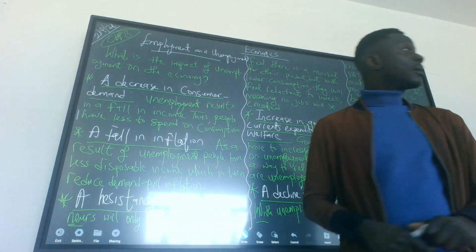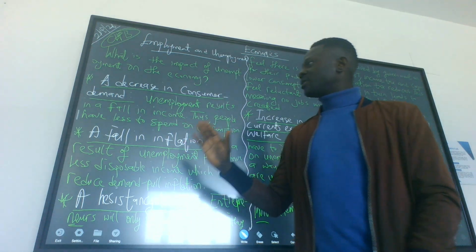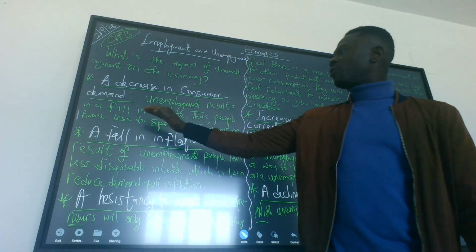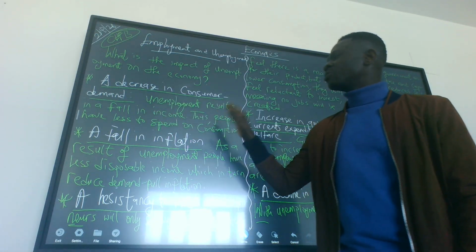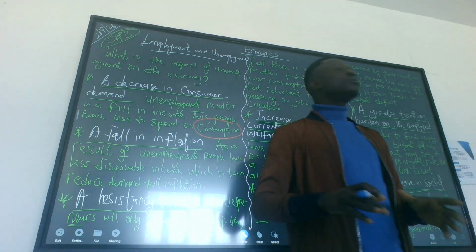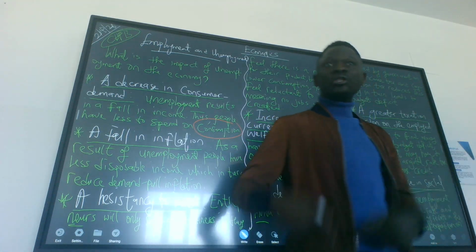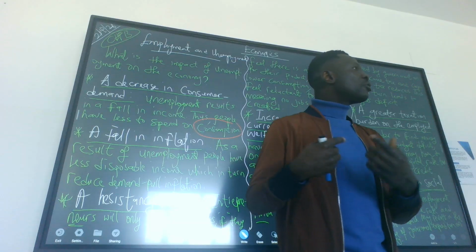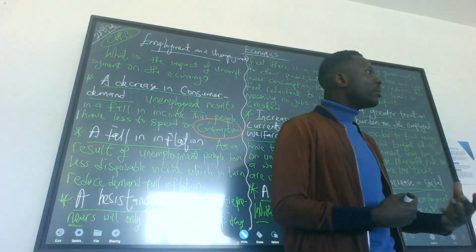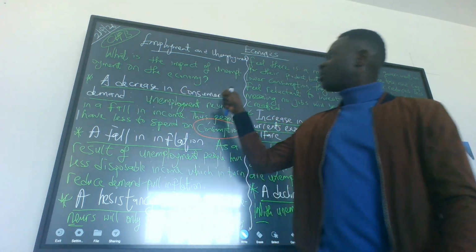Unemployment means people don't have a job, right? Employment, people have a job. So when there's unemployment, the first situation is that it will decrease consumer demand. Unemployment results in a fall in income, thus people have less to spend on consumption. So the first point is this. If people do not have a job, it simply means they won't be able to spend, because your consumption is based on your income. It's only when you have a job that you have income. But because you don't have a job, income falls, and that means you cannot buy goods and services. So unemployment reduces consumer demand.